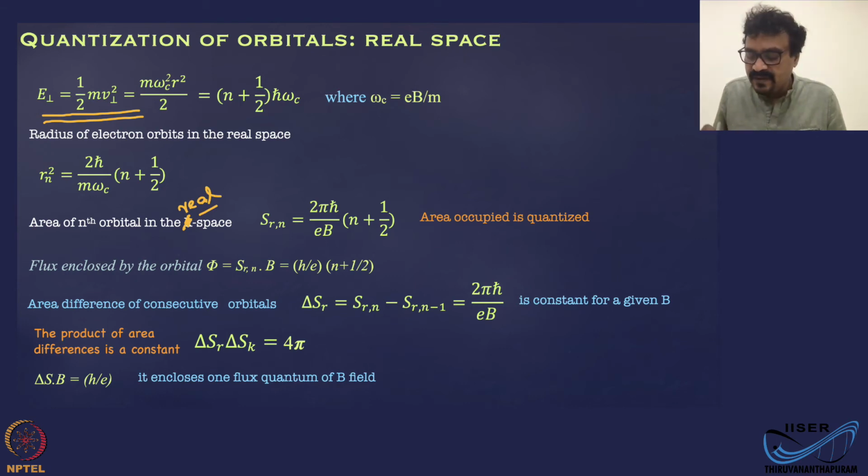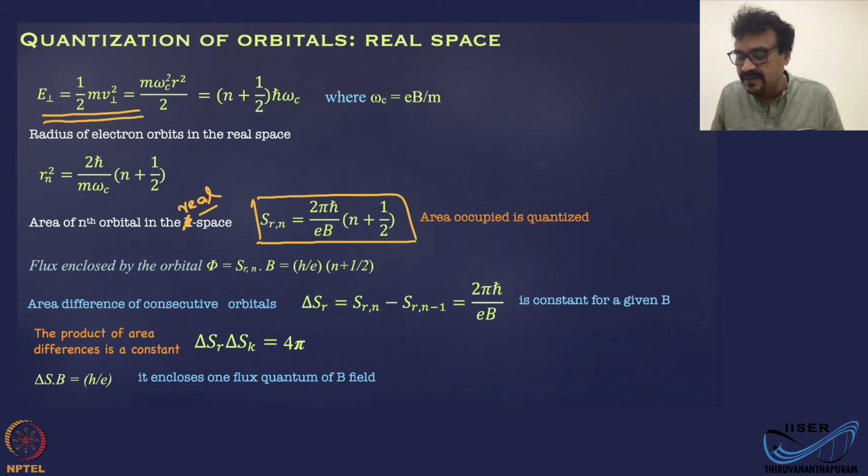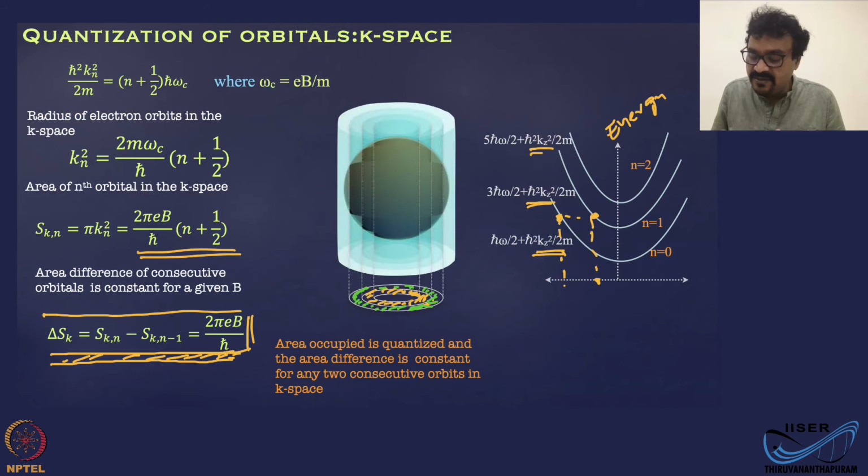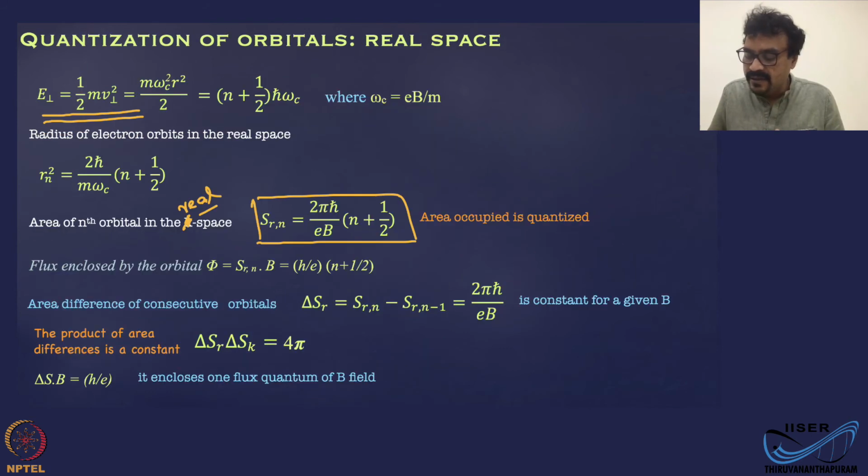So the area is given by pi Rn squared, and that is this term here, where the subscript R represents real space and n represents the nth orbital. And here also what you are seeing is that this area is quantized, but the B dependence is now inverted. In the previous case, you have B in the numerator, and here you have B in the denominator.